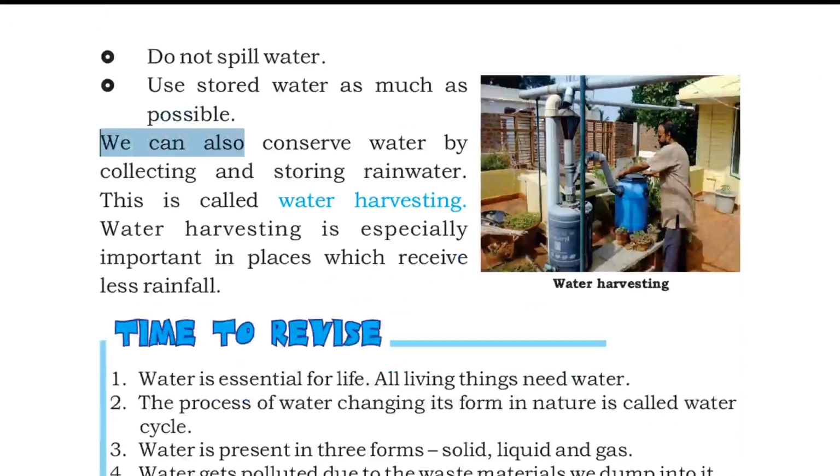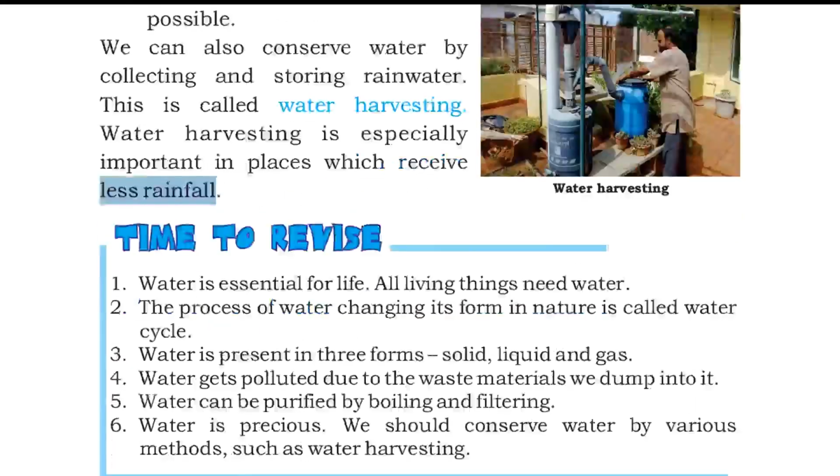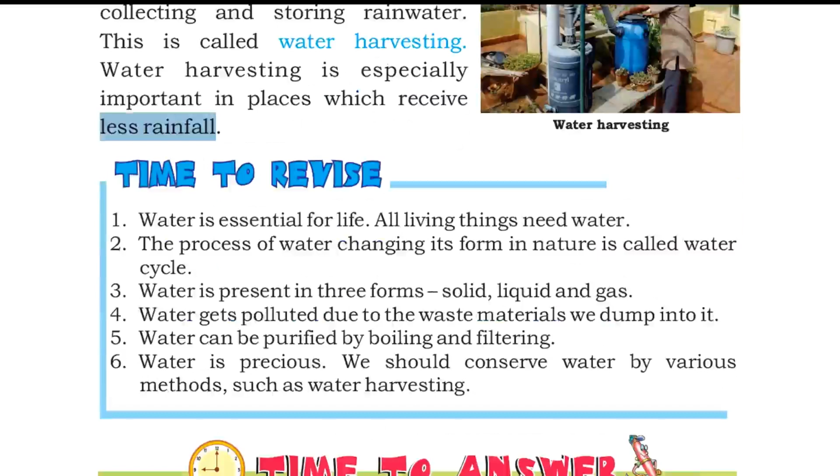We can also conserve water by collecting and storing rainwater. This is called water harvesting. Water harvesting is especially important in places which receive less rainfall. Now children, let's revise what we learned in this chapter.